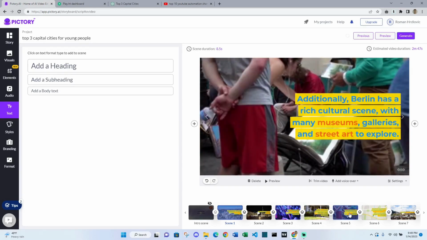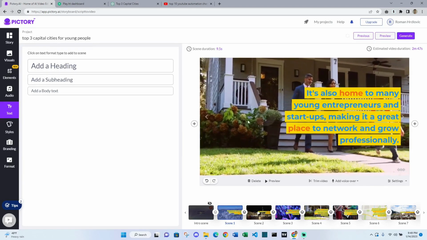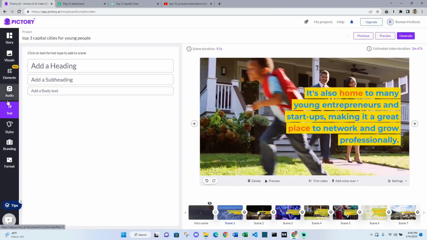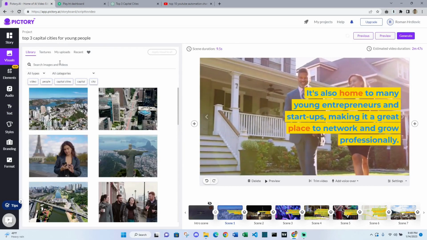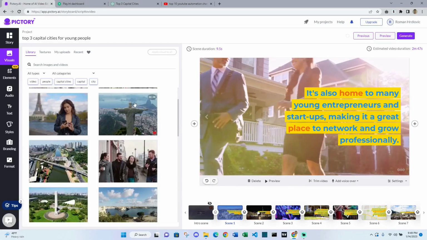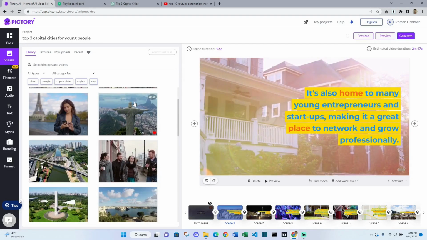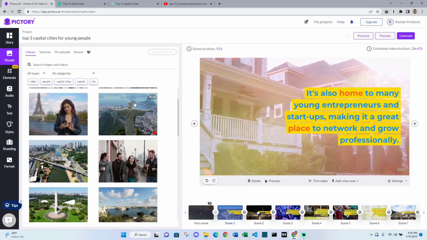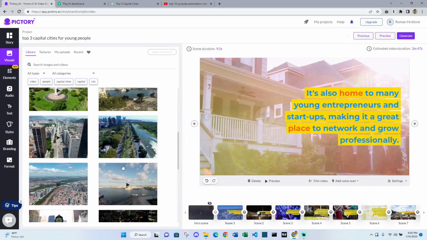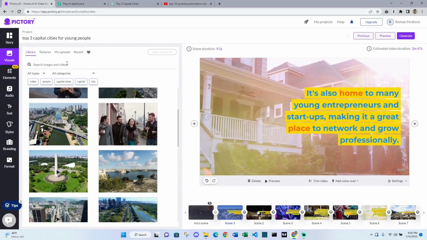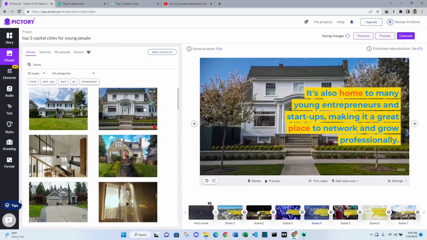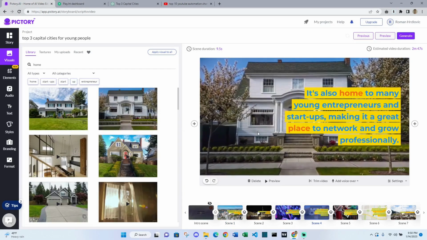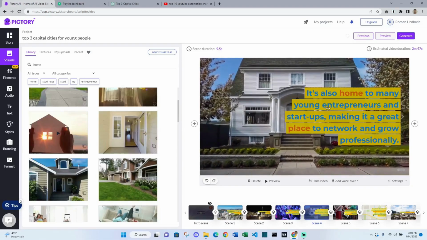But if you maybe don't like the video, such as this one where the kid is running, you can also change the video. You just need to search for something different. So it's also home to many young entrepreneurs. So you can maybe look for a home or something over here. Home, and change the predefined video which was chosen for us. So it's really fast and really simple.